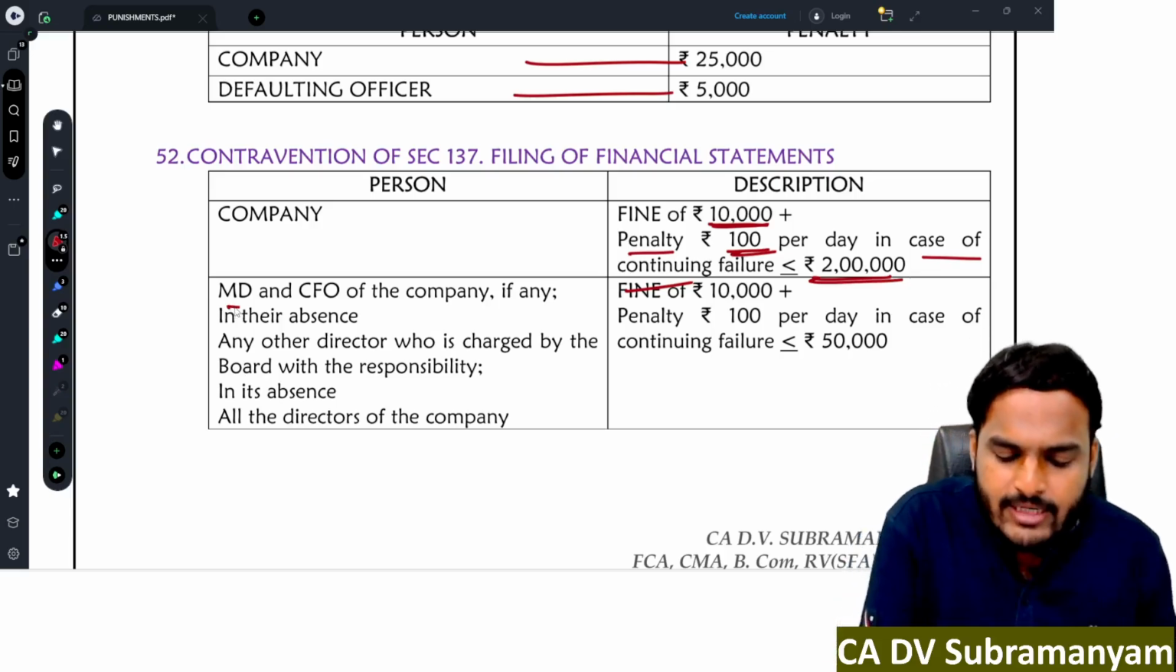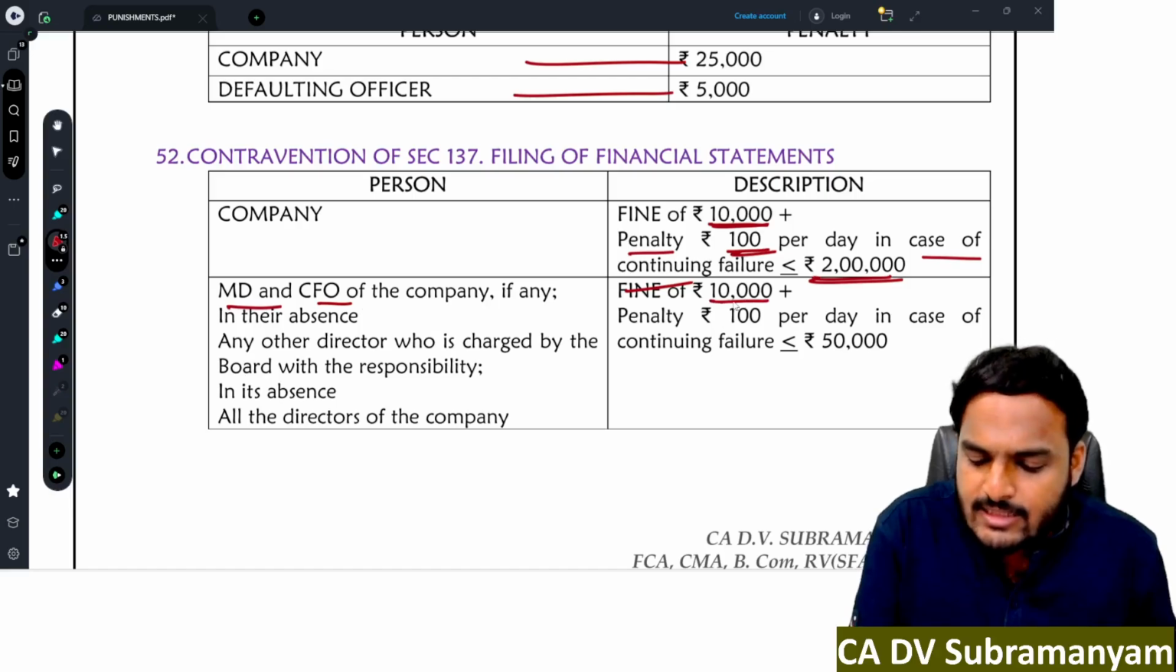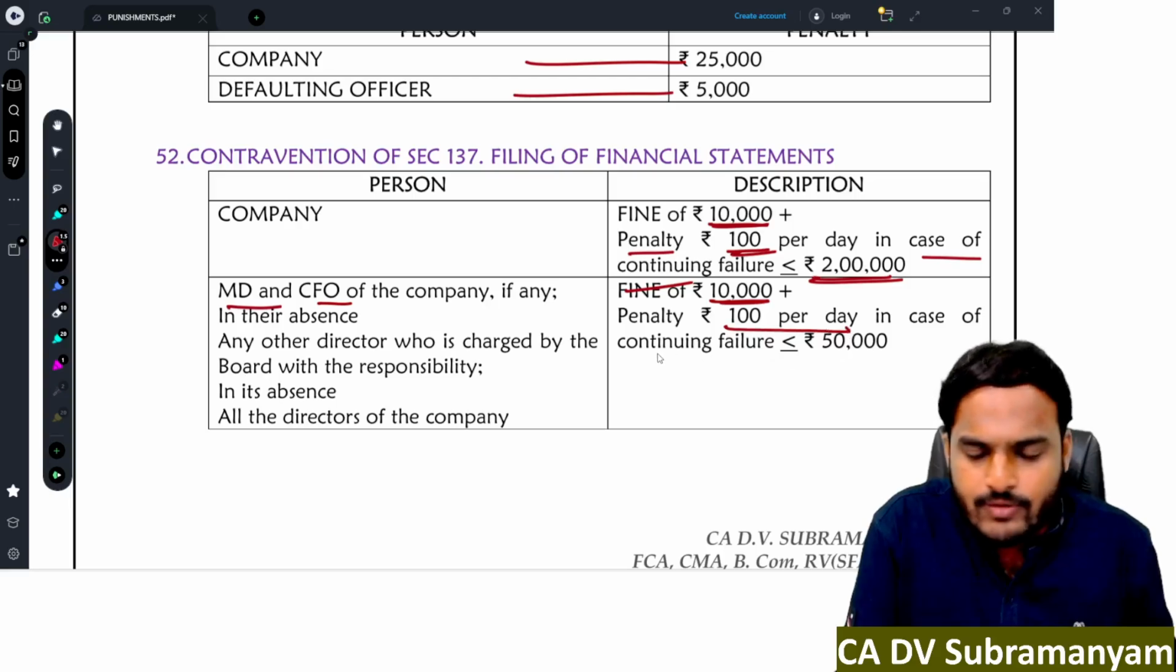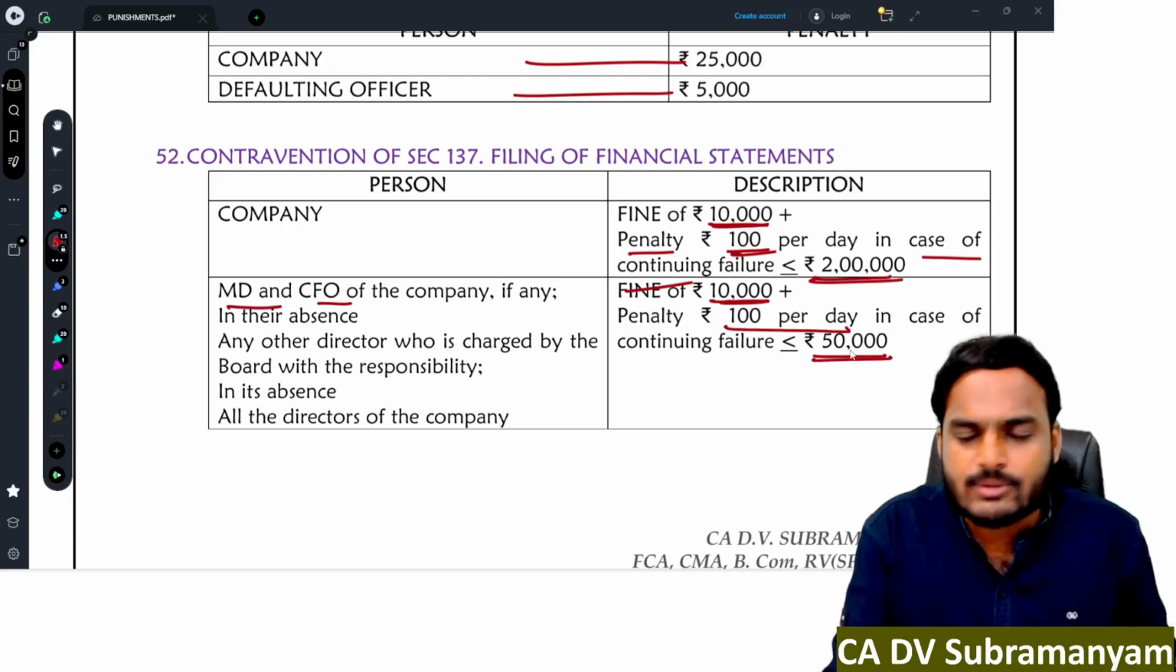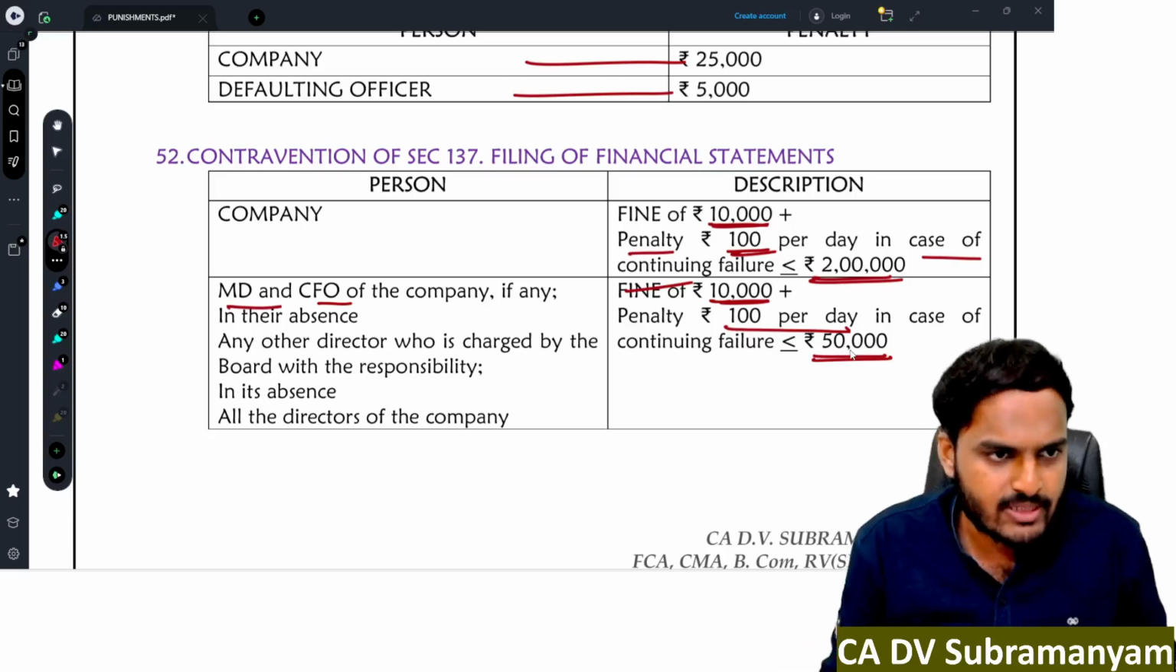Now coming to the MD and CFO, fine is 10,000 rupees, penalty is 100 per day in case of continuing failure, subject to 50,000 rupees. This is the maximum punishment.